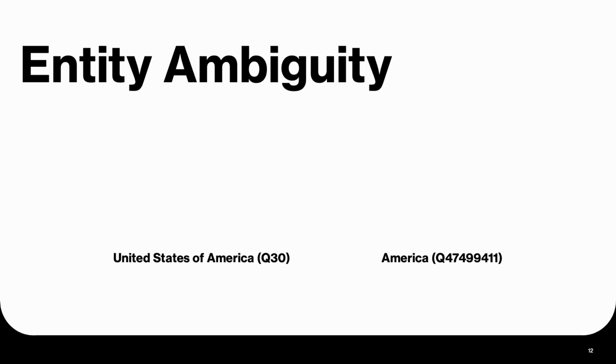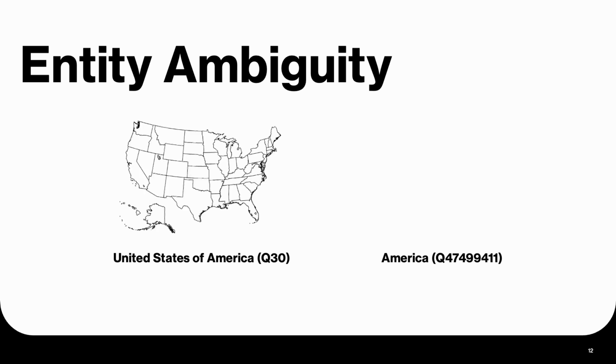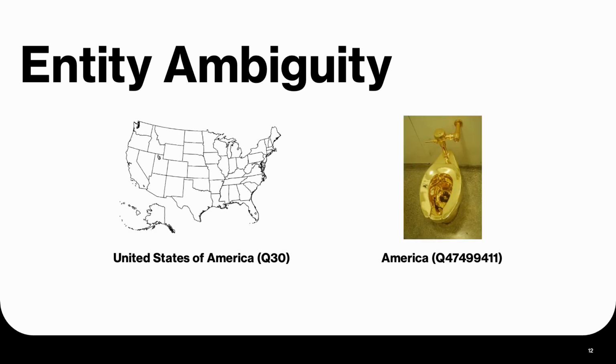Now, what is entity ambiguity? Consider the following 2 entities. The first refers to United States of America, the country. The second refers to America, a 2016 sculpture depicting a toilet made of solid gold. Now, querying for the estimated total number of results for the second item may yield incorrect results, as some or most pages may relate to the first entity.